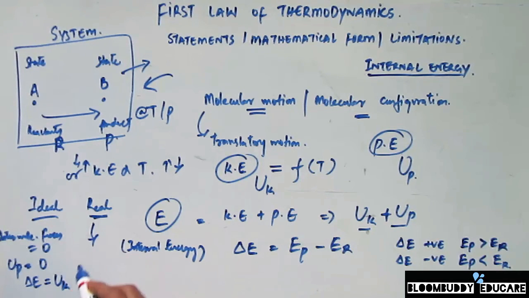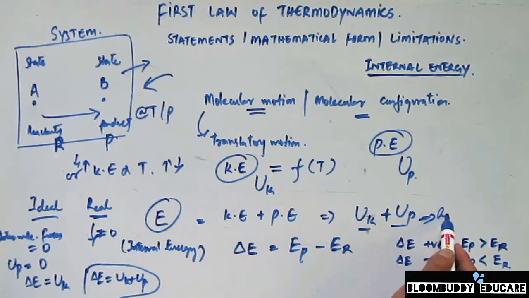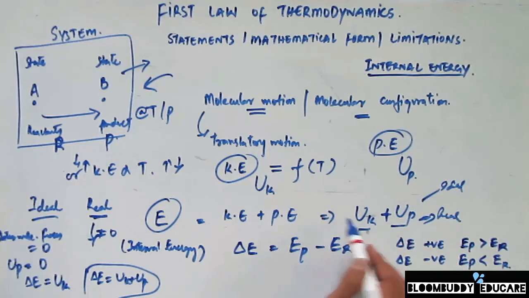However, in case of real gas, what happens is the intermolecular forces are not zero. In that case, the delta E is going to be equal to the sum of UK plus UP, both of them. So this here is for the real gas, and whenever in case of ideal gas this UP is always zero, that means the internal energy is always equal to UK.